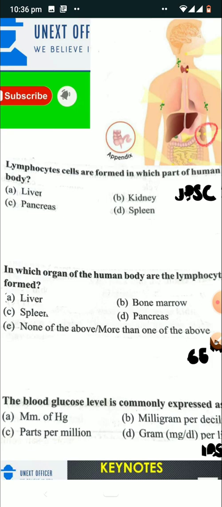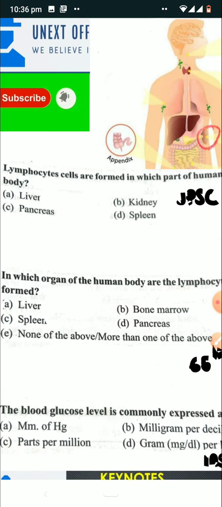In today's episode, we'll be discussing some important MCQs. So coming to the first question, lymphocyte cells are formed in which part of human body? Option A liver, option B kidney, option C pancreas and option D spleen. So this question is based on the topic of lymphoid organs. So let's discuss some important points regarding lymphoid organs.